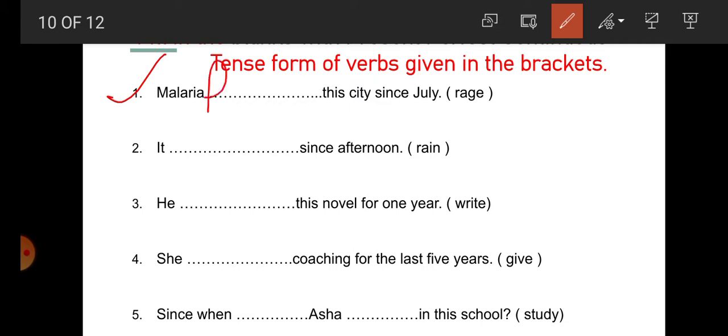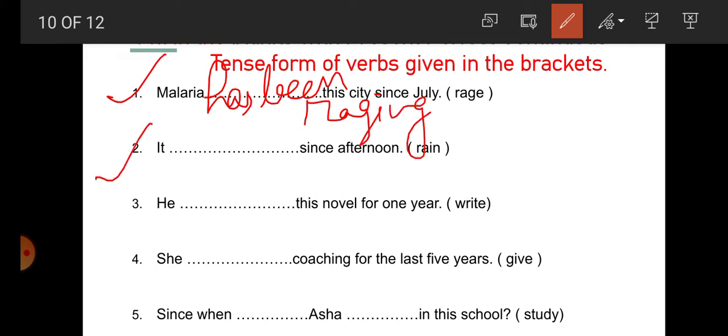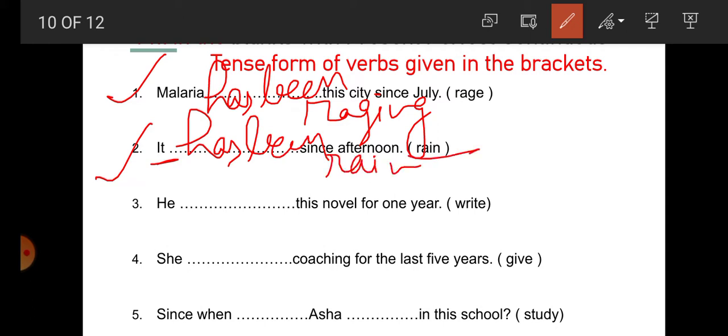So malaria has been raising this city since July. Number 2: It is the subject. So for it, has been is compulsory. Now rain is the verb here, so it has been raining. Number 3: He.